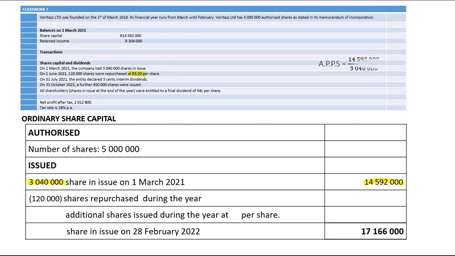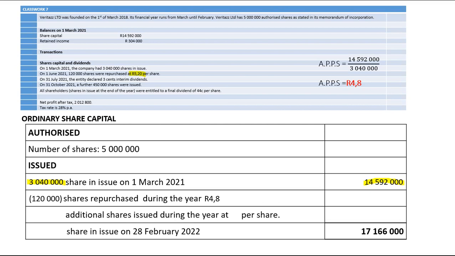Divide the two, it will give you the average price per share just before the buyback, or I can say on the day of the buyback. It will be 4.80. That 4.80 is the one that you put here as the price for the buyback of shares.